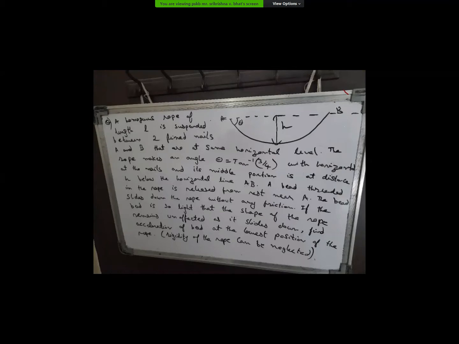But see, what is dv by dt? Is dv by dt acceleration or is it only part of the acceleration? It is only part of the acceleration, the tangential acceleration. Tangential acceleration is dv by dt. So you can say that the tangential acceleration is 0 at that point. Sir, so the centripetal acceleration will be equal to v square by R. We need to find the radius of curvature, sir.